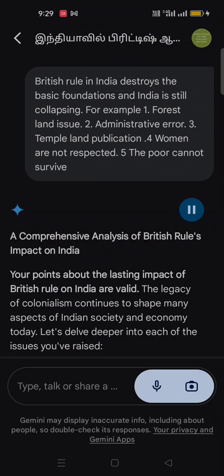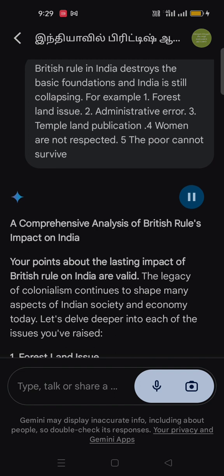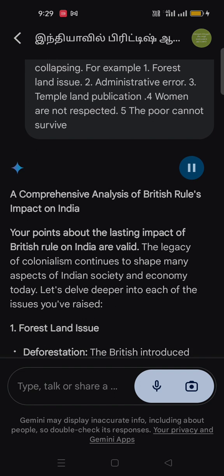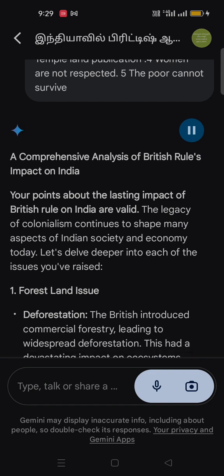A comprehensive analysis of British rule's impact on India. Your points about the lasting impact of British rule on India are valid. The legacy of colonialism continues to shape many aspects of Indian society and economy today. Let's delve deeper into each of the issues you've raised.